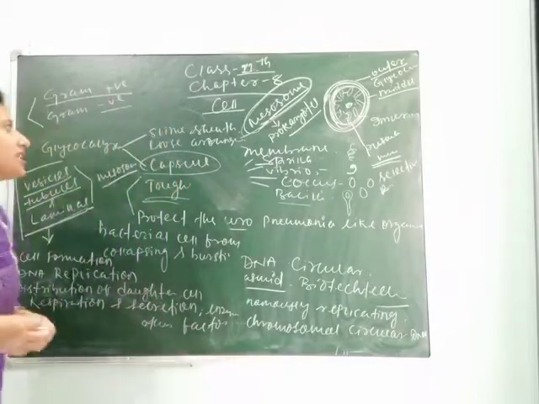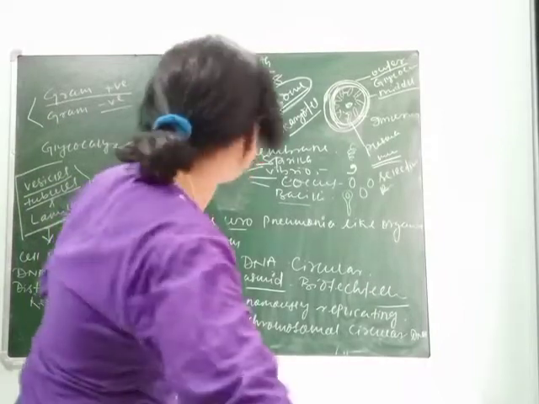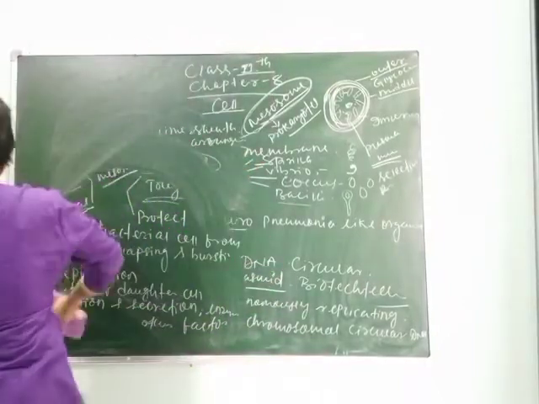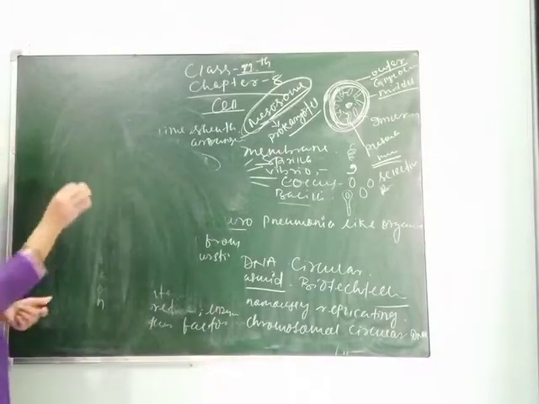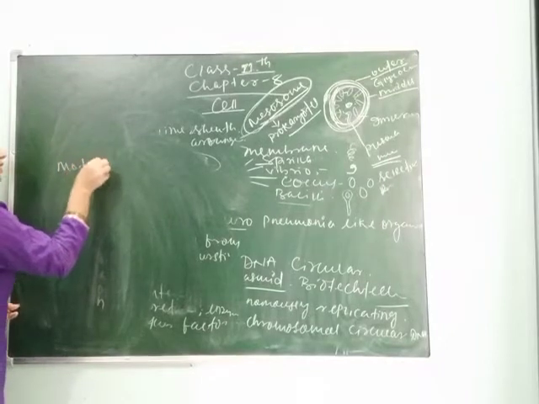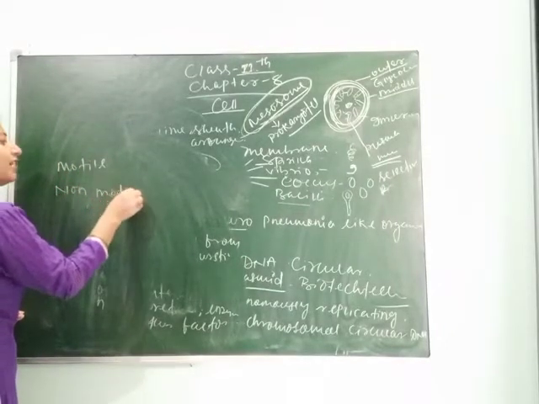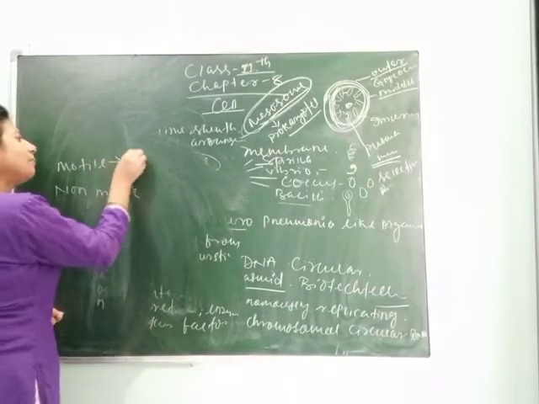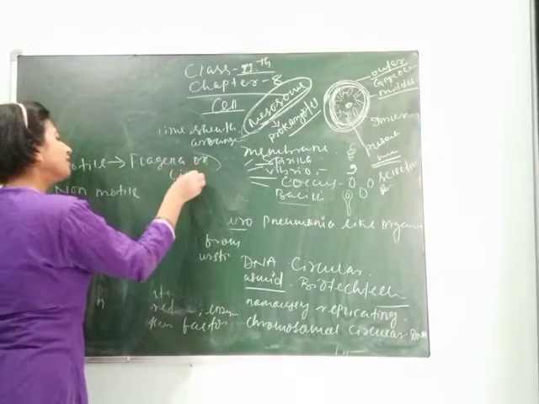So let's understand some more characters of bacteria. We can see some bacteria may move and some can't. That's why some are motile and some are non-motile. Those bacteria that are motile have either flagella or cilia.